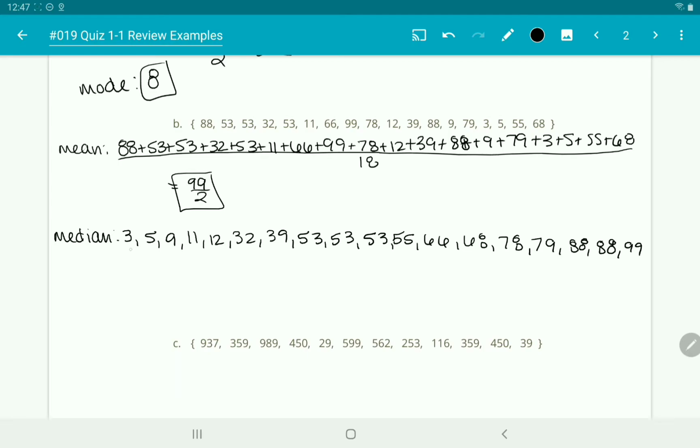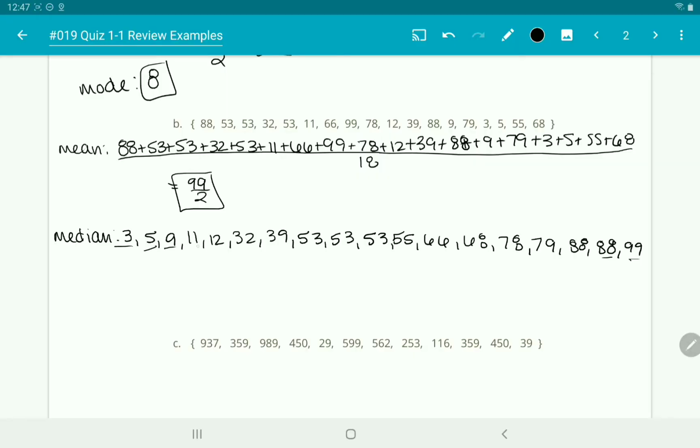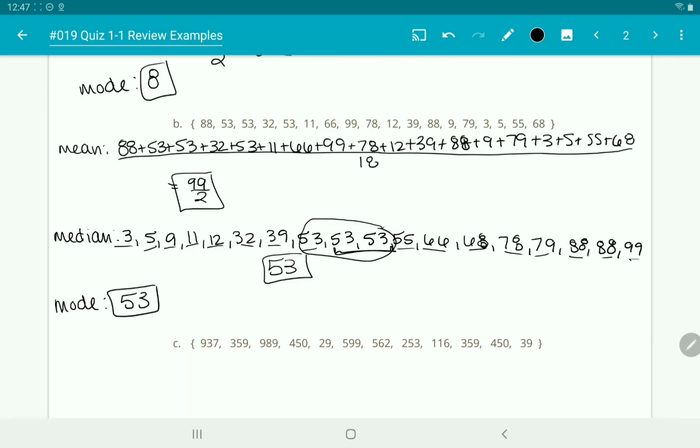Okay? And then you mark them out from either side to see which one's in the center. I'm just underlining them so that I don't actually mark them out. Okay? And again, I think in this one we have 2 in the center, but since they are the same, we don't have to do anything with them. But if they were not the same, we would have to take the average of the 2. And then the mode is also going to be 53 because almost every other number pops up only once, but 53 pops up 3 times in the list.